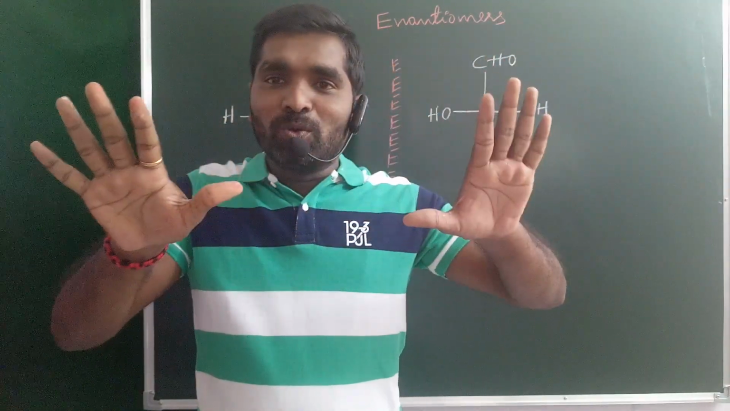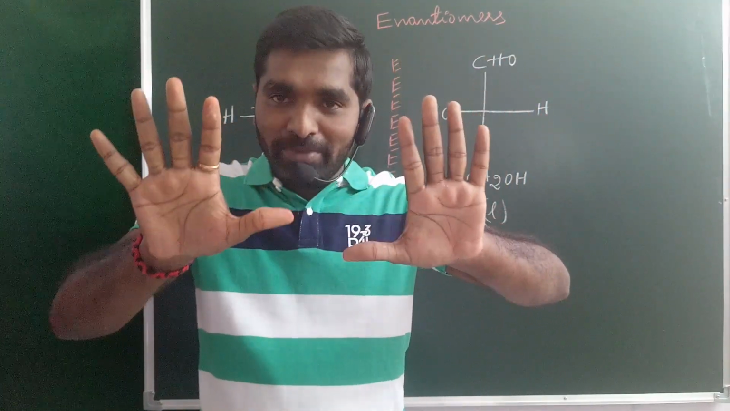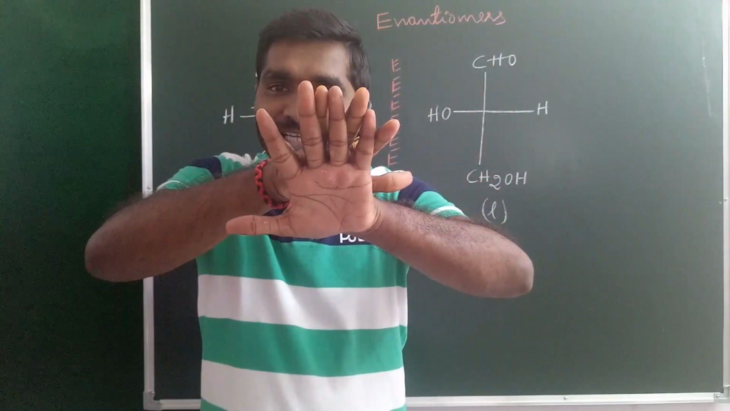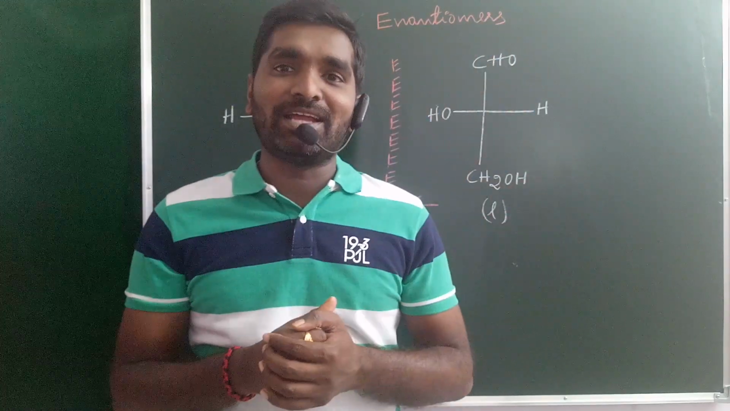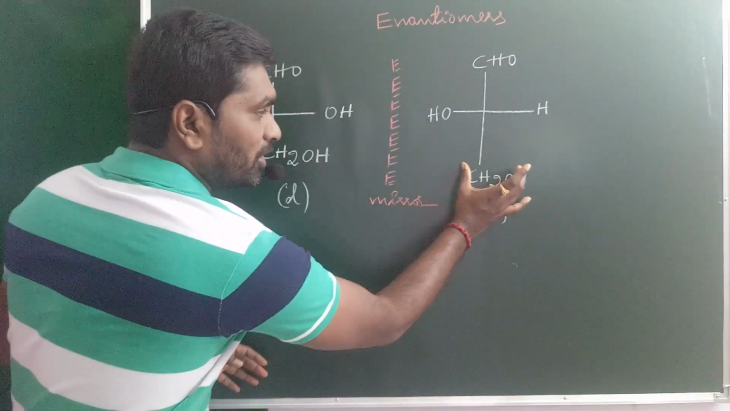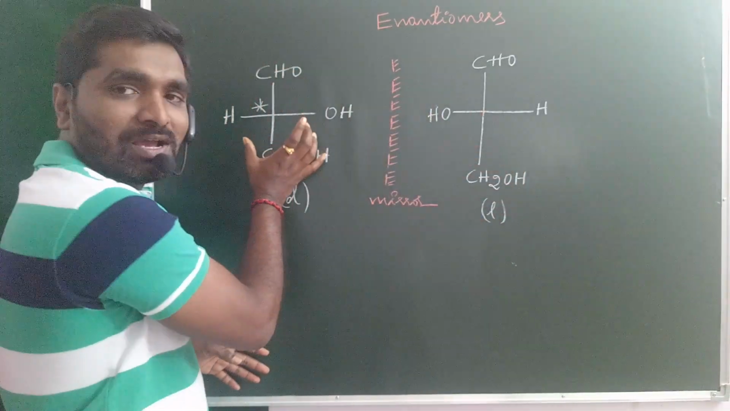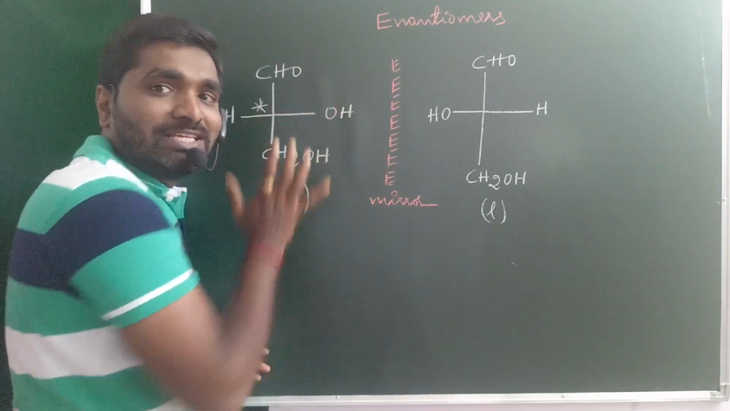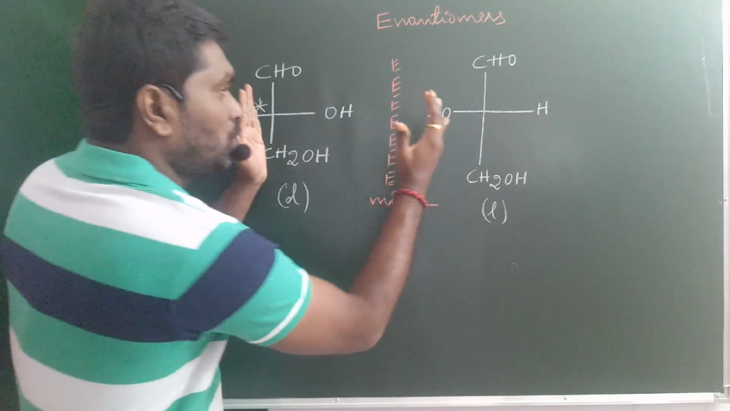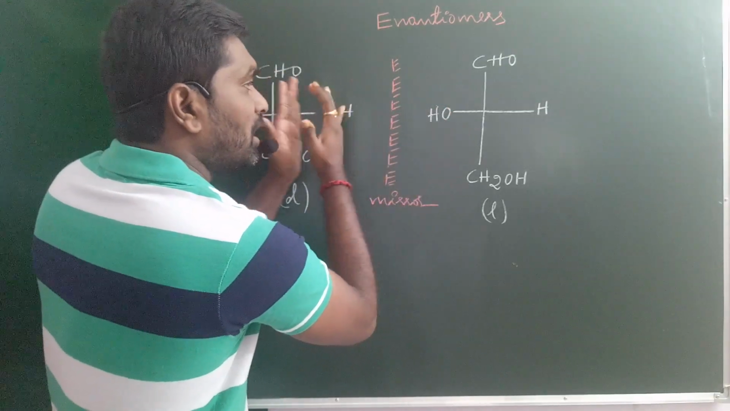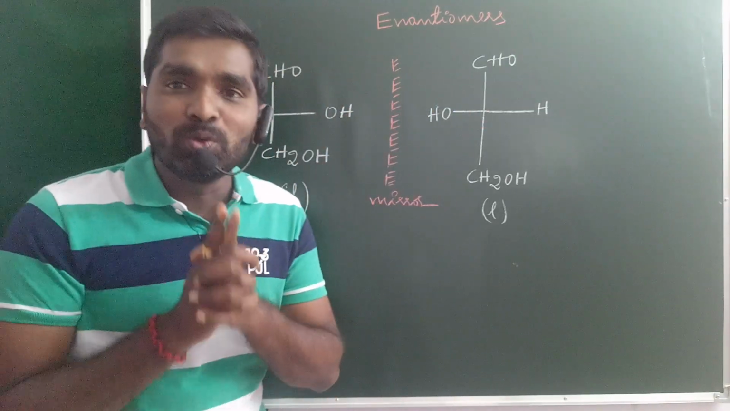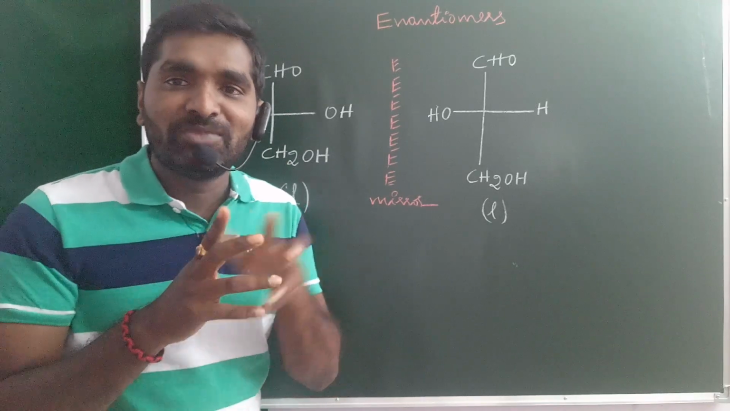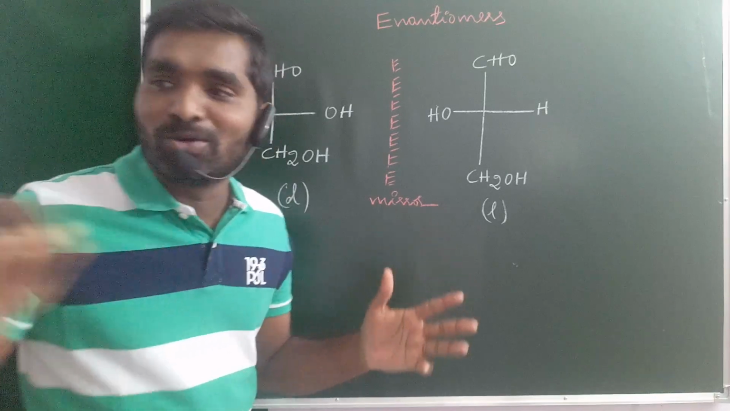So the two isomers which are mirror images to each other, but non-superimposable to each other, that phenomenon is called enantiomerism. Look at this one. The molecule placed on this molecule, all the atoms do not exactly match at zero degrees. So the two isomers which are mirror images to each other are enantiomers. This phenomenon is called enantiomerism.